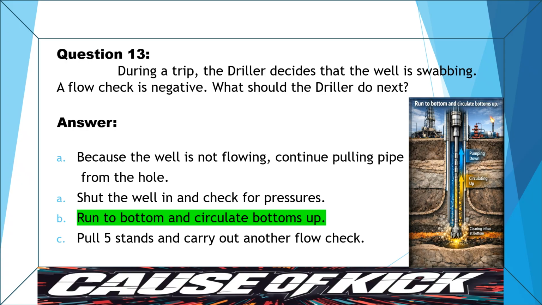Question. During a trip, the driller decides that the well is swabbing. A flow check is negative. What should the driller do next? Run to bottom and circulate bottoms up to restore normal bottom hole pressure and remove any possible swabbed influx from the well.